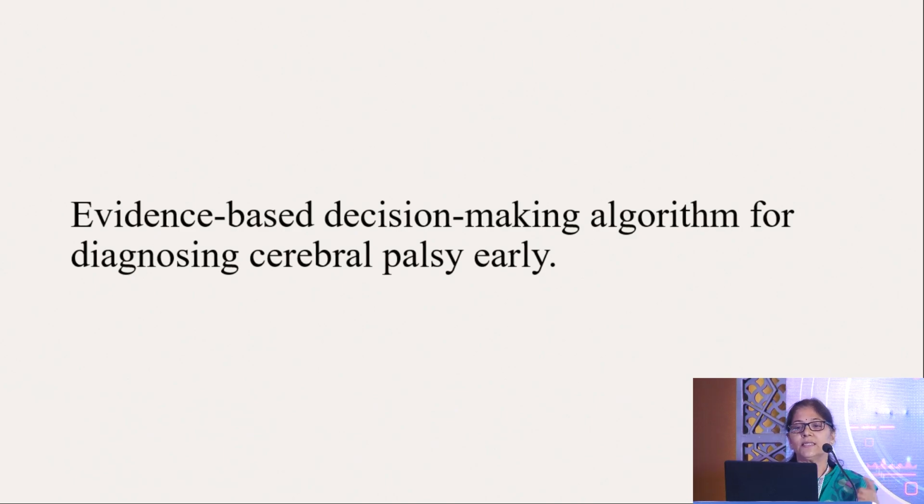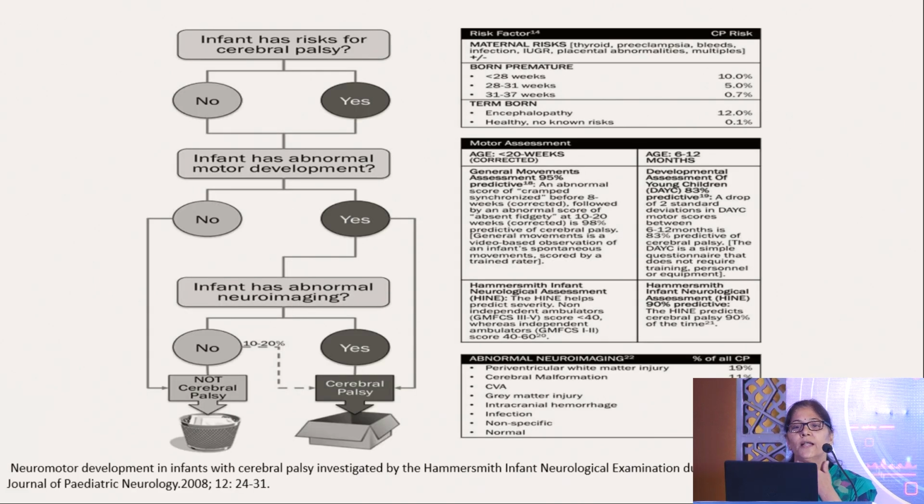Okay, so this is an evidence-based algorithm for diagnosis. If the infant has any risk for cerebral palsy, which I've already spoken about, has abnormal motor development, and also abnormal neuroimaging, then the child has cerebral palsy.